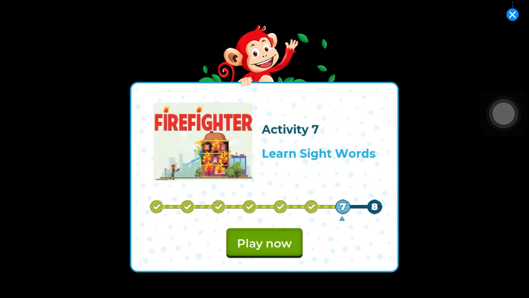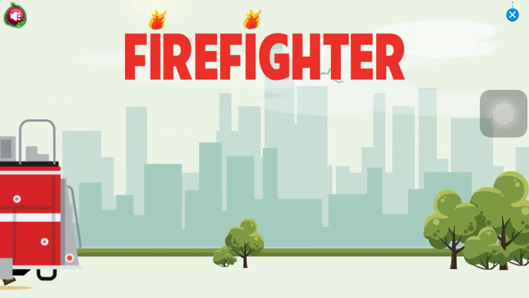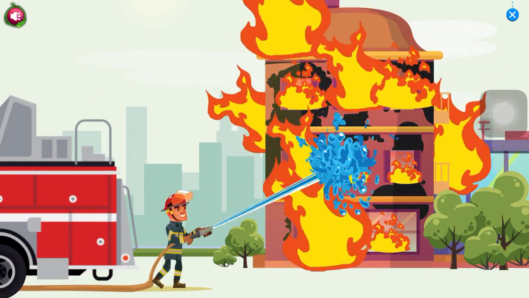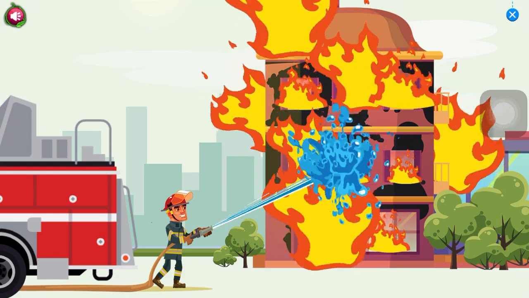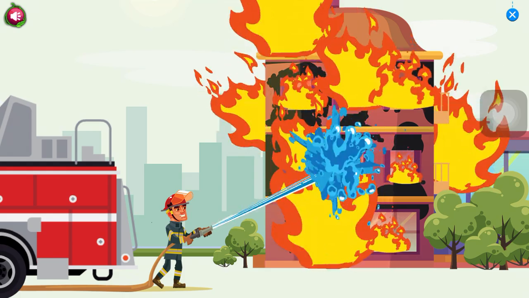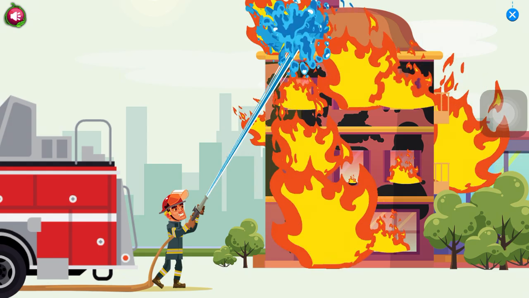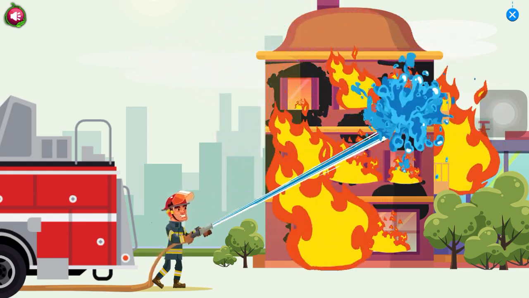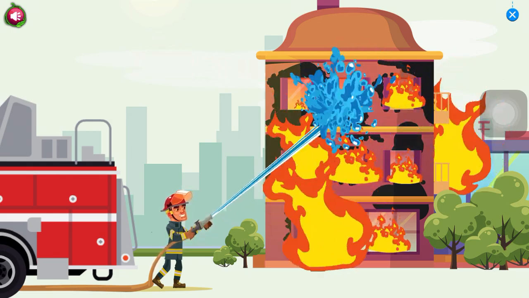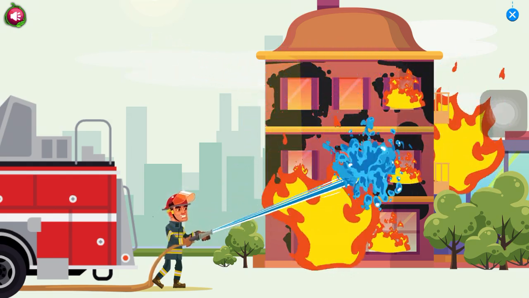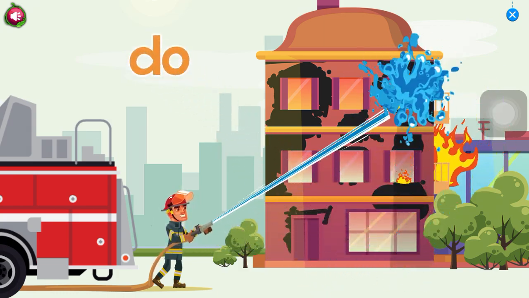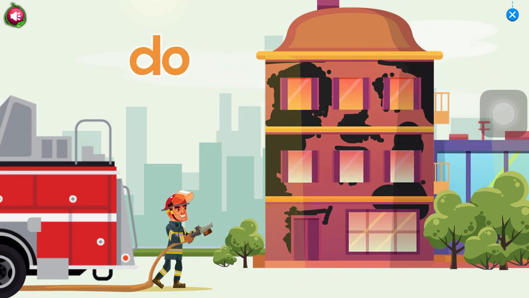Activity 7. Learn sight words. Firefighter. Tap and hold the fire. Do. Do. Do.